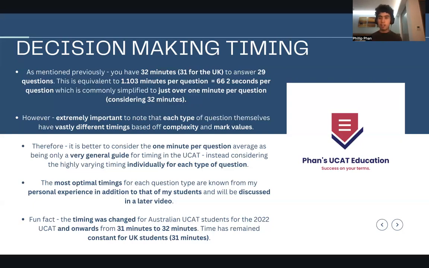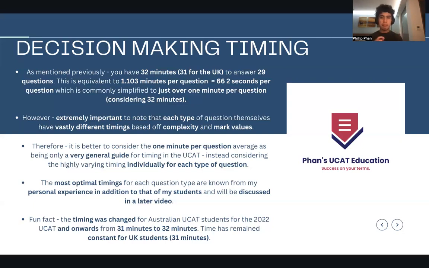And that is so important because that determines your technique and how you distribute your time, what questions you skip, and I'll talk about that in a later video. There are also optimal timings for each question type. It's not set. With the other overall timing, we could do division for that, but there's nothing really set. But I've found there are very optimal timings based on my personal experience and those of my students. And I'll discuss those in a later video.